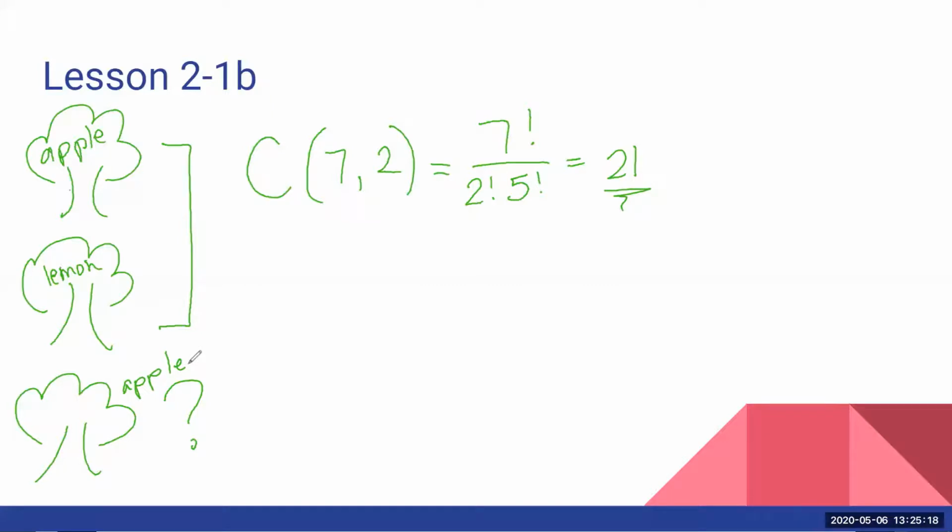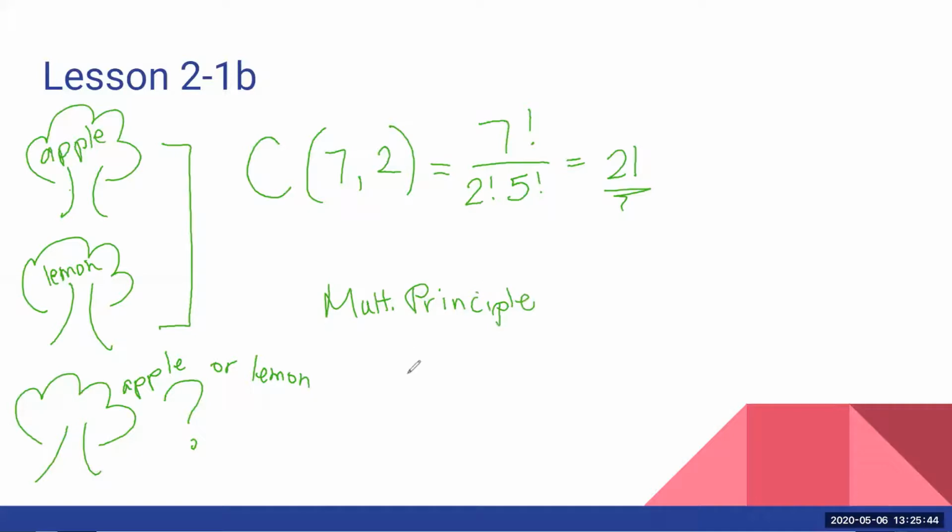It's not independent because I'm not allowed to pick whatever I want for the 3rd tree. It can only be 2 things. It can only be an apple or a lemon. And since I only have 2 options for the last one, I'm implementing my multiplication principle of counting.